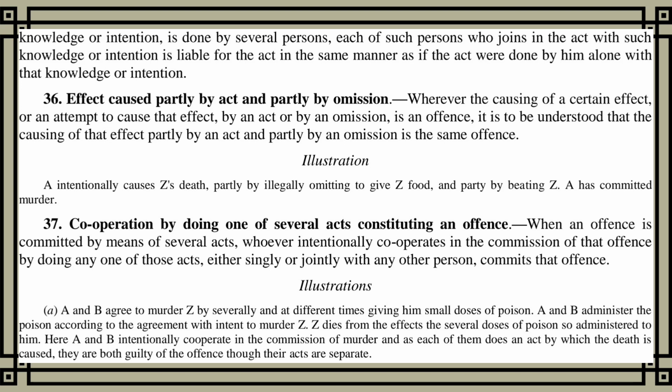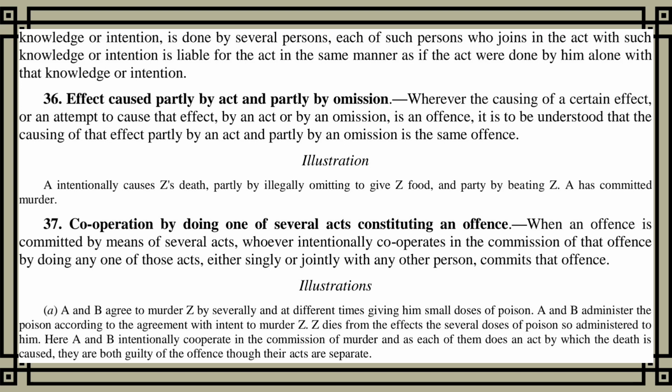Illustrations. A and B agree to murder Z by severally and at different times giving him small doses of poison. A and B administer the poison according to the agreement with intent to murder Z. Z dies from the effects of the several doses of poison so administered to him. Here A and B intentionally cooperate in the commission of murder, and as each of them does an act by which the death is caused, they are both guilty of the offense though their acts are separate.